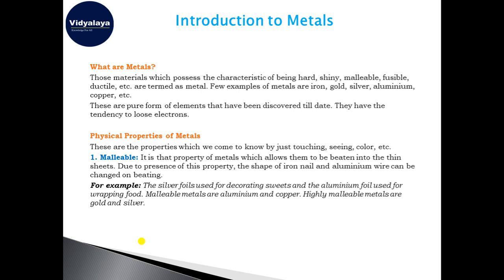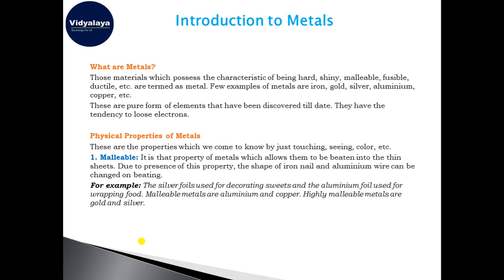They are malleable, they are fusible, they are ductile, they are sonorous, etc. The substances in which all these properties are found come under the category of metal. There are a few exceptions as well, we will take it further when we discuss the properties. The examples of metals can be iron, gold, silver, aluminium, copper, sodium, calcium, etc.